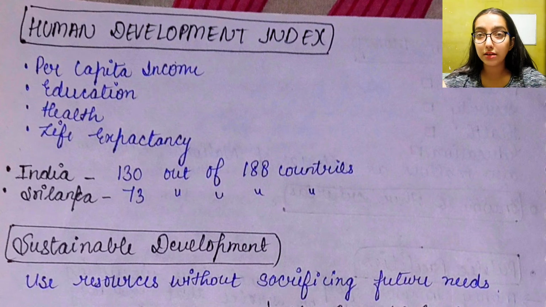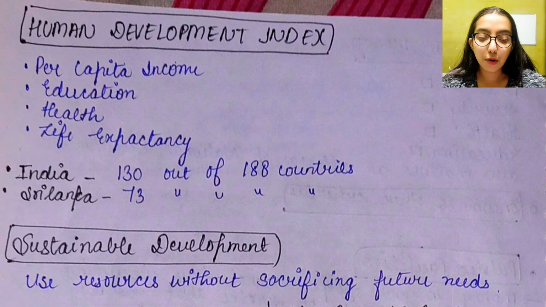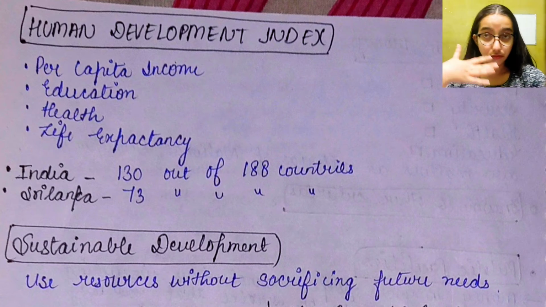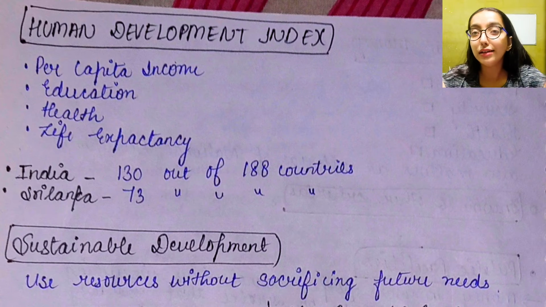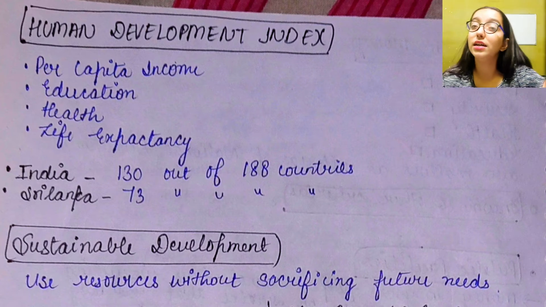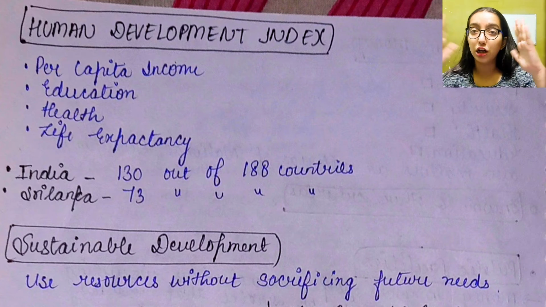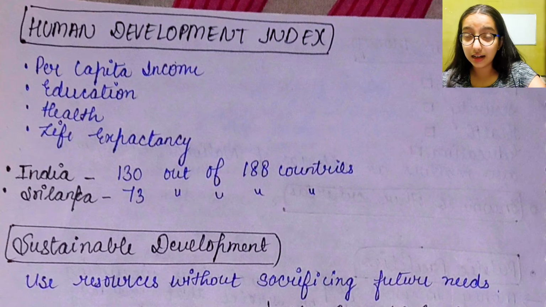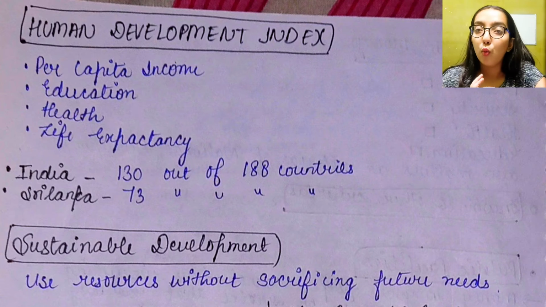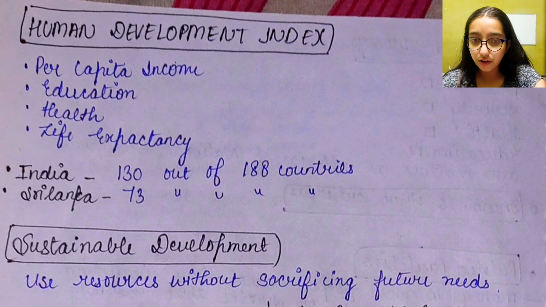Now comes HDI, the Human Development Index. On what basis does it depend? It depends upon per capita income, education, health, and life expectancy. And what is life expectancy? The expected length of life of a person. There is a shocking fact that Sri Lanka, which is so small, has a better HDI than India. India is so big and Sri Lanka is small, and still it lies at 73rd position out of 188 countries. And India lies at 130 out of 188 countries in terms of HDI.